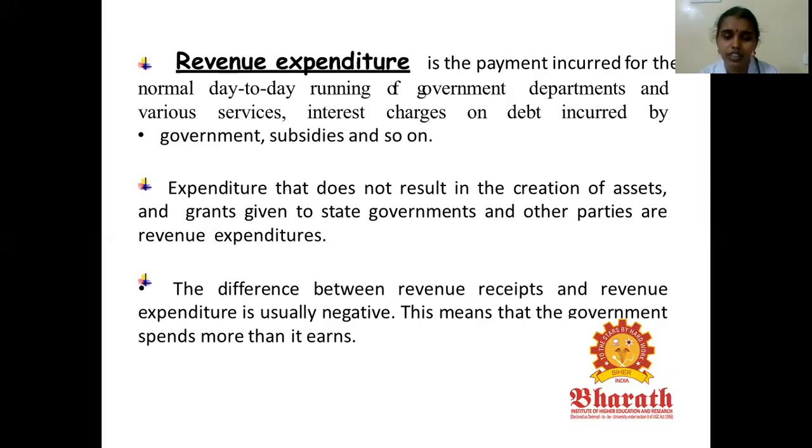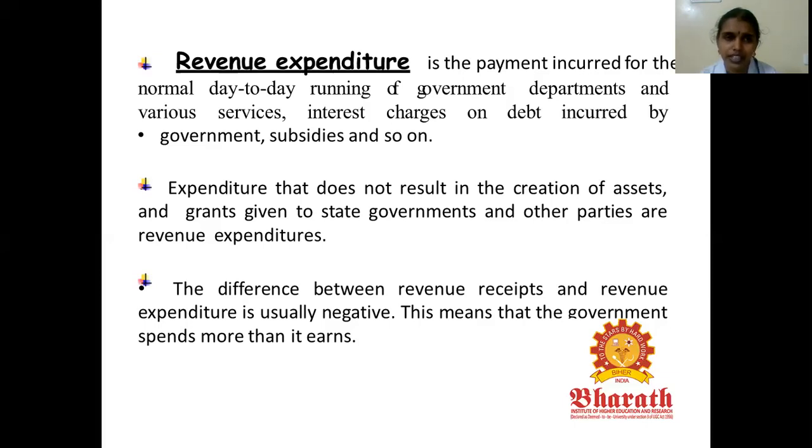So we will see the whole first unit topic, that is budgeting. So what is meant by budgeting? Where does the word budgeting come from? It comes from a French word. It was first implemented in the year 1873. After independence, Shanmugam Chetty presented the union budget in India in November 1947.